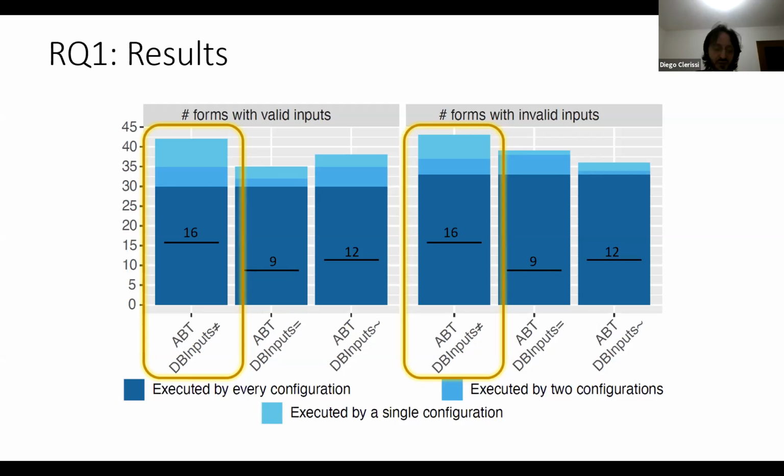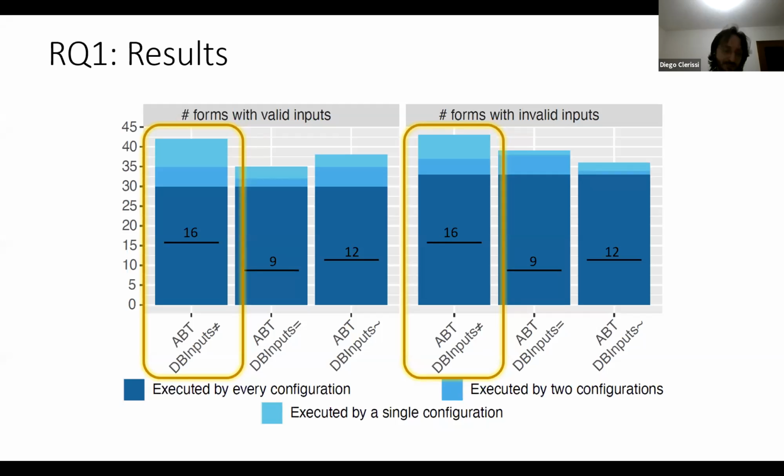On top of these bars, the light blue color also indicates the number of forms that were reached by just 2 or by a unique one of these configurations, and DBInput was able to reach more forms than the other 2 configurations. It is reasonable to consider that since it was better at exploring, maybe it was also able to explore different forms than the other 2 approaches. So these results depend on the forms that were visited.